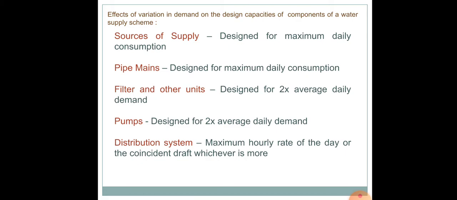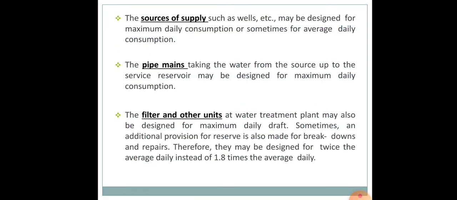Now coming to the distribution system. The distribution system includes the pipes that carry water from the reservoir to the distribution system. This is again designed for maximum hourly draft of the maximum day, or we take the coincident draft with fire, that is along with the fire demand. Whichever is more, that will be considered. So that is about the effects of variation in demand on the design capacities of the components of a water supply scheme.